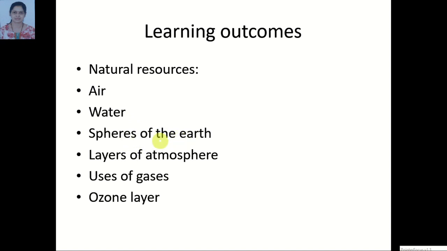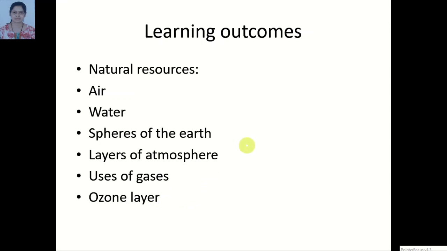There are three spheres of the earth: atmosphere, hydrosphere and lithosphere. Layers of the atmosphere, that also we have studied today. There are 5 layers of the atmosphere. The uses of gases also we have learned today. And we have learned about the ozone layer, that is important for living things.